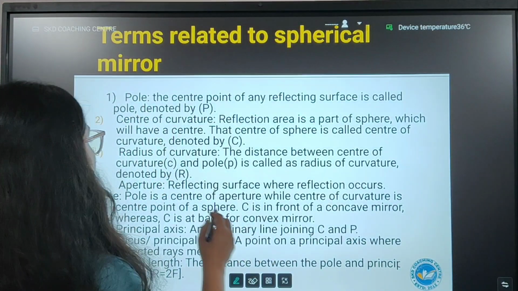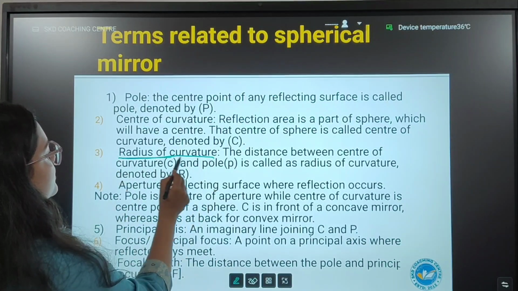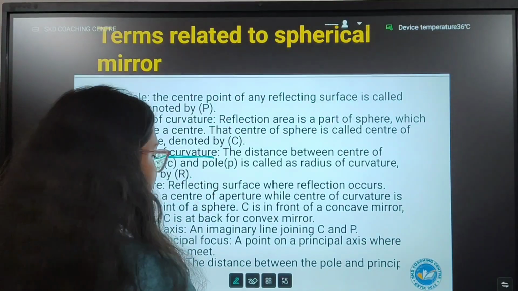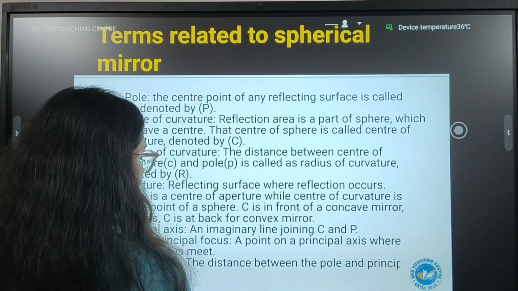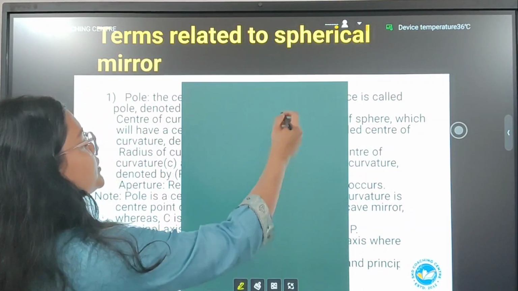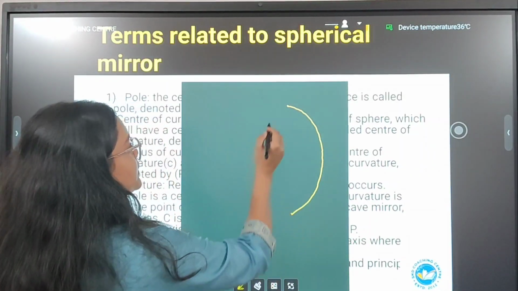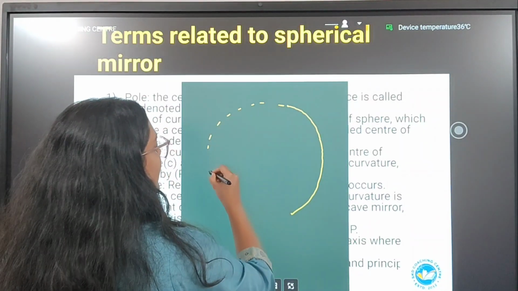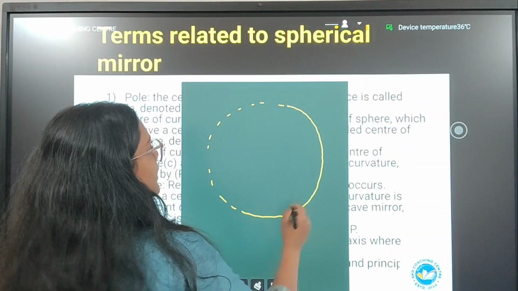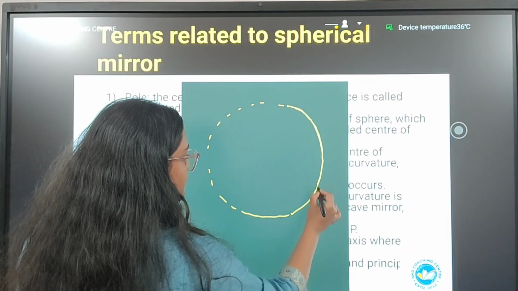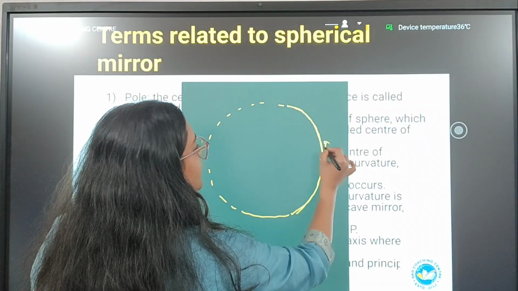The next is radius of curvature. Again, very, very important. Radius of curvature, as I told you, any spherical mirror is a part of a sphere. The half of the mirror is called as pole.